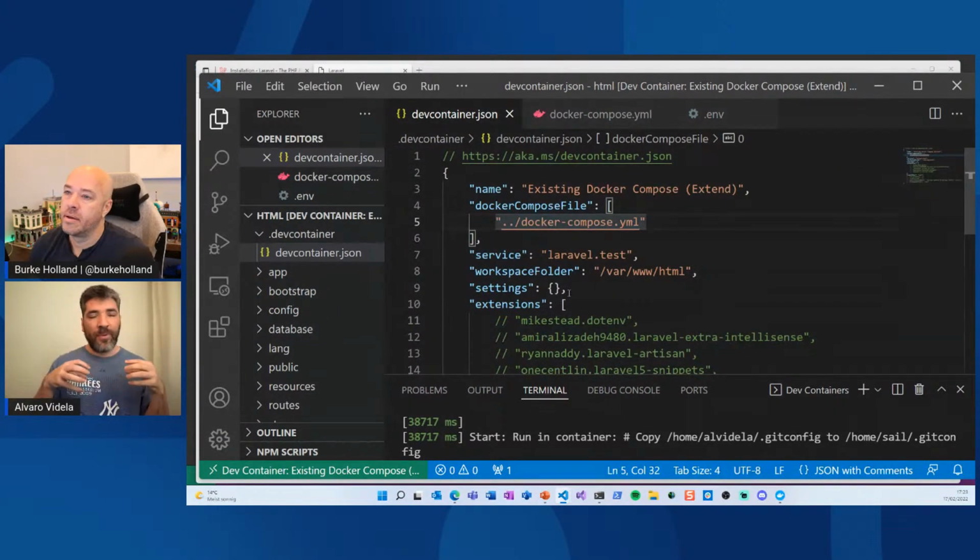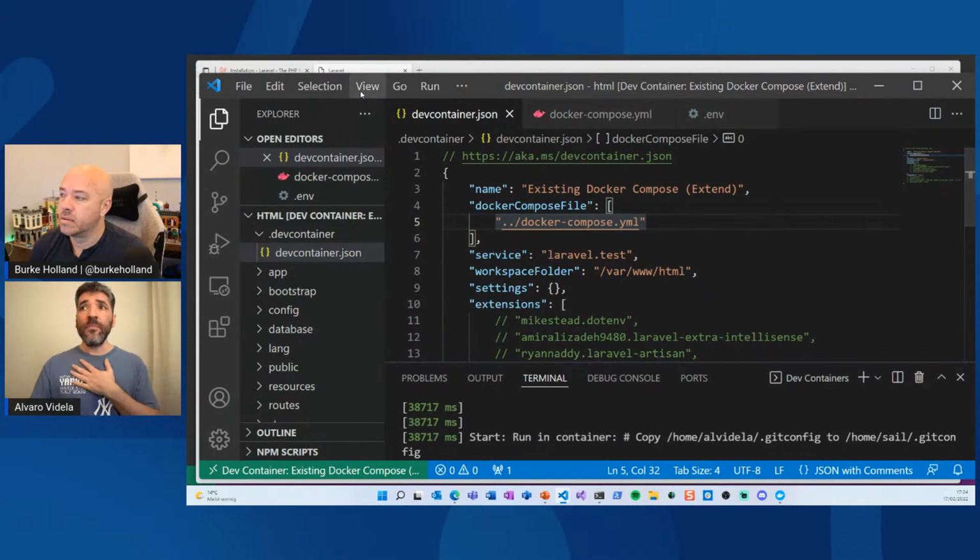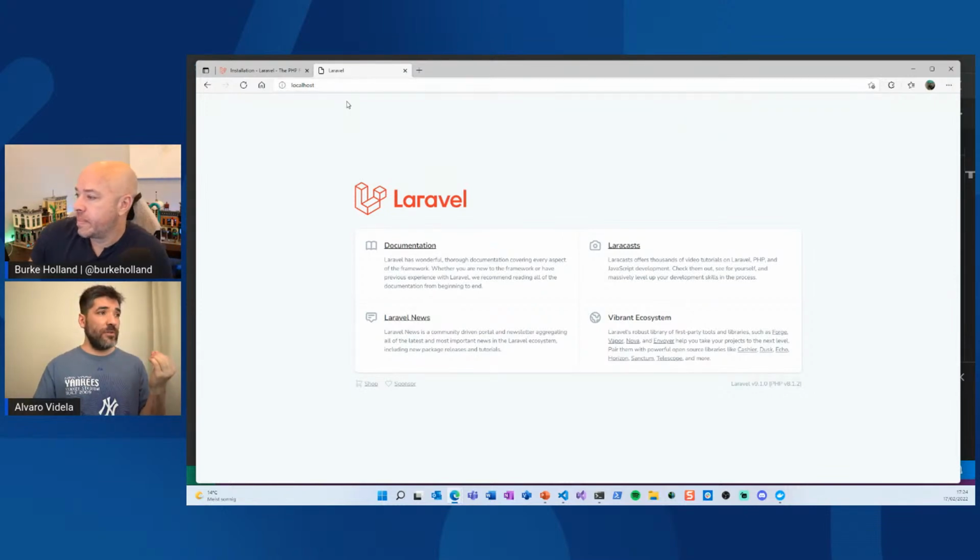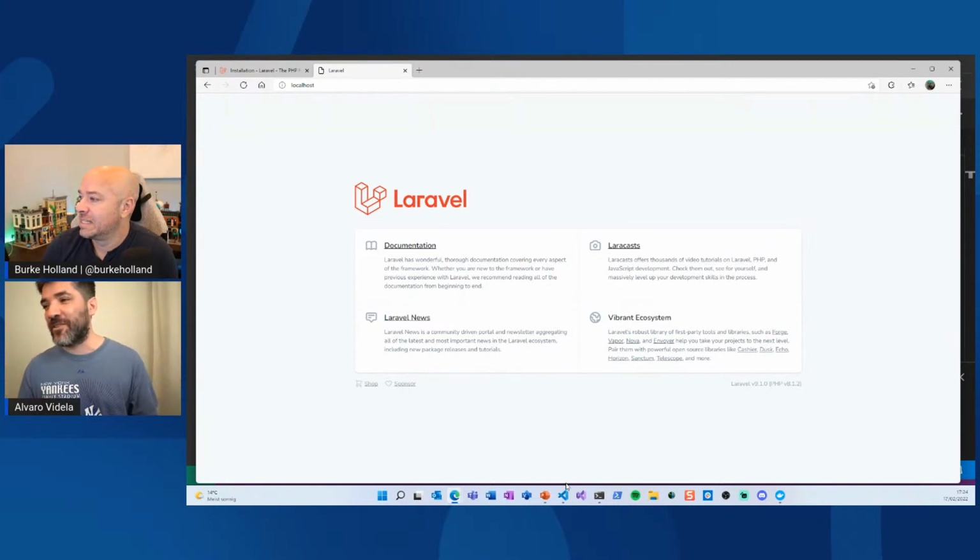So, recapping, VS Code found that there was a DevContainer file, asked us if we want to open the folder inside a container. We say yes. VS Code went and built all these services, started the network, all the stuff, and now we have a project that is running inside a container. If I go to localhost, this is super cool. I don't need some weird network address, IP. I don't care. I just go to localhost. That's my thing working. And before taking questions, let's see if this is actually working, because for me, this feels fake. This is like a screenshot I'm showing here. I don't know if this is actually running.